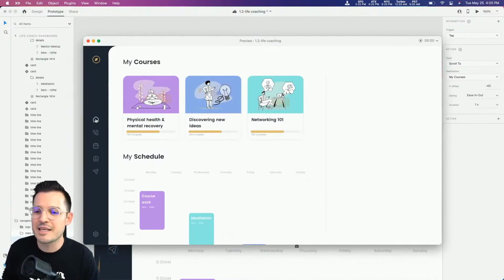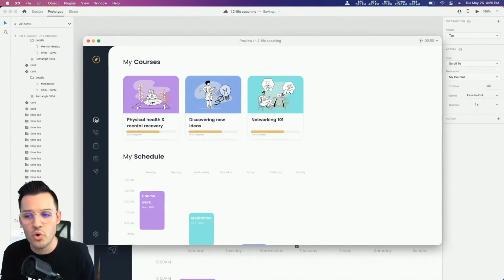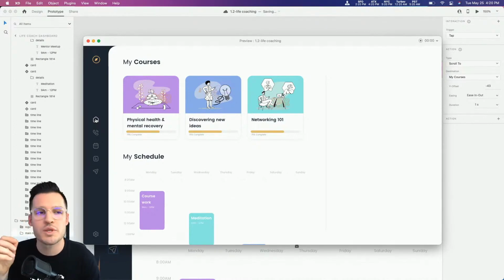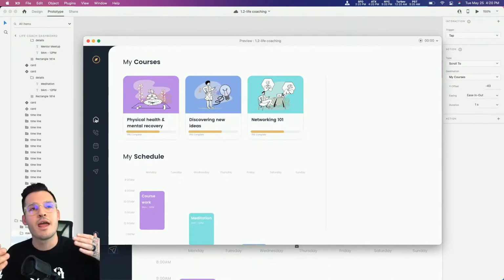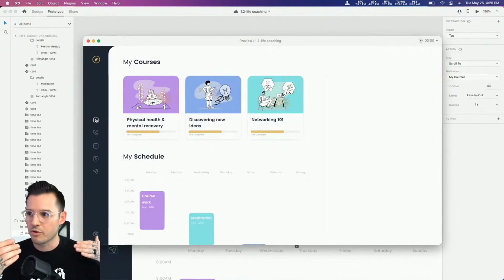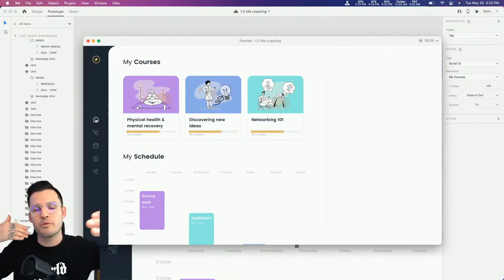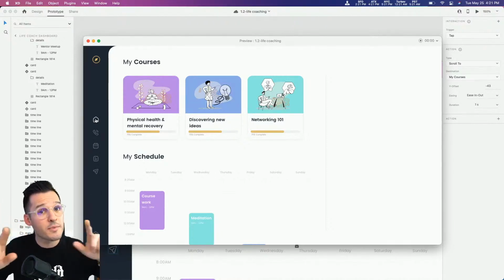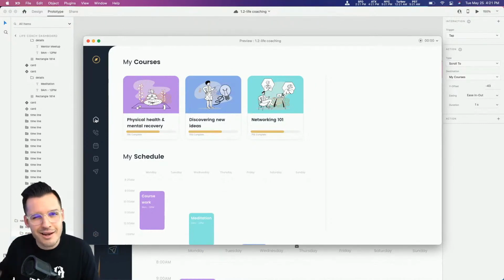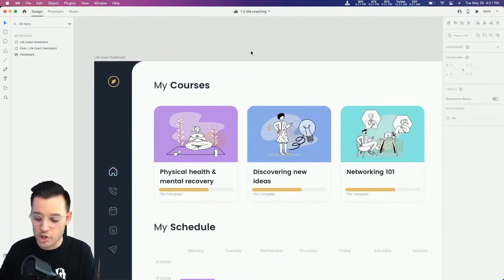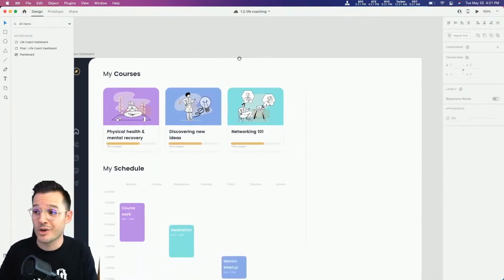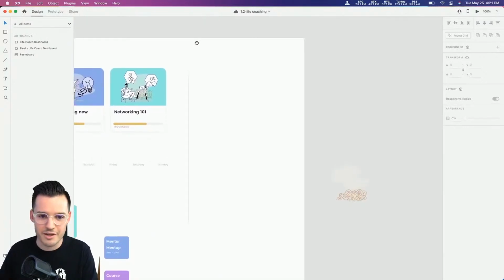Really, really fun. Kiki says, could we make it so when my schedule gets to the top of the page, it becomes a scroll group so the heading is always visible? Ooh, that's tricky. You probably could do something like that, but you'd have to have a double version, a second version of your schedule. You'd want to hide it, and as everything scrolls up, you'd want to reveal the scroll group version. So you definitely could do something like that. It would take a little bit of tricky manipulating to make it work, but I bet you probably could. I challenge you even to do it in your homework. That could be really, really fun. I'd love to see a little bit more there.